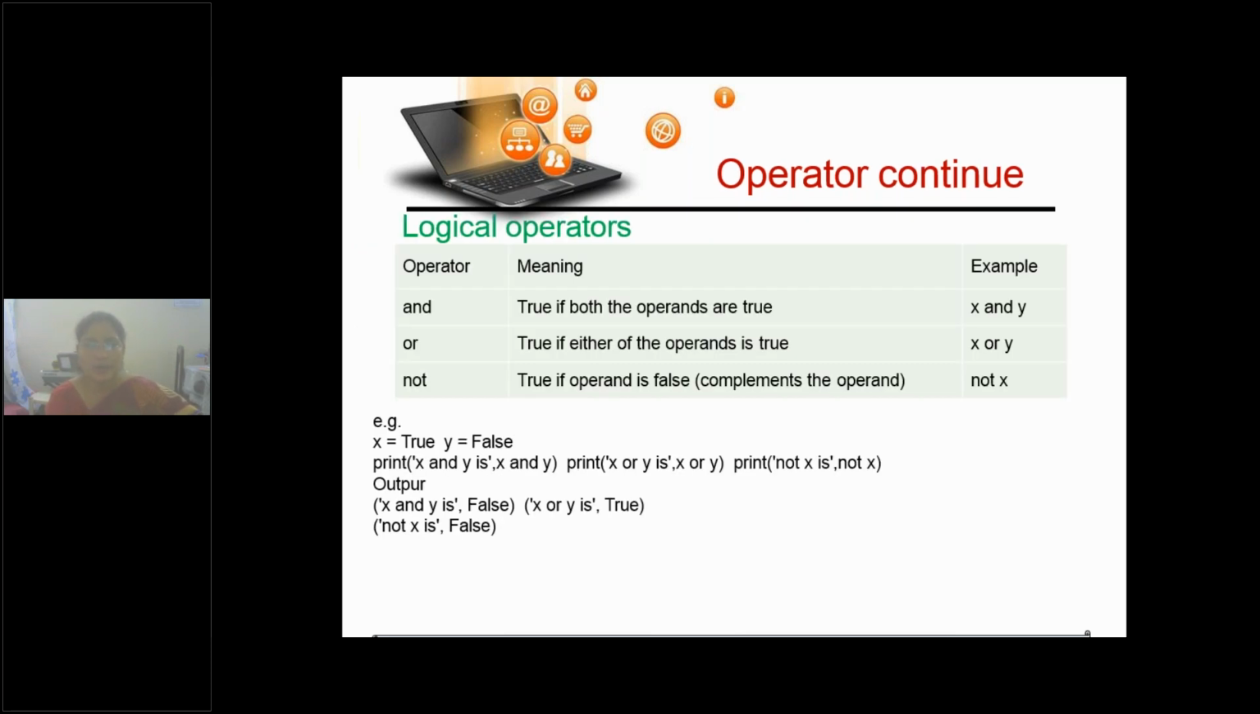And logical operators. Logically, the and operation is true when both are true. The or operator is true when either one of them is true. Then not is the negation of the given, the inversion of it. If a statement is true, then the result you will get with not is false. If the statement is false, then the result we will get is true.